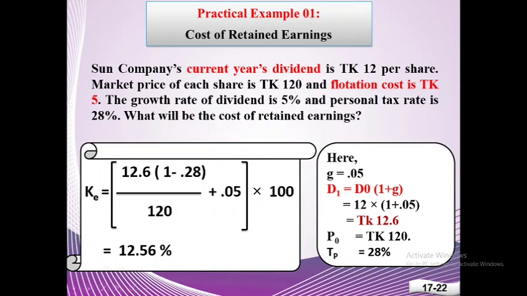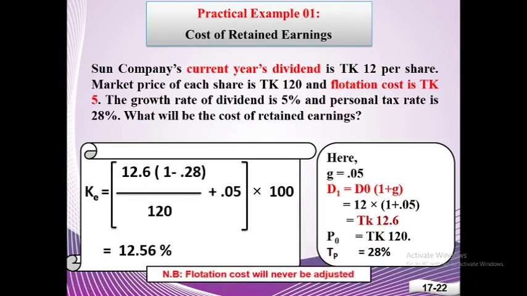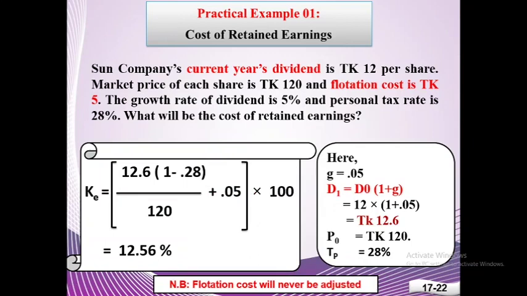12.56%. Here, one thing is important. There is a flotation cost in the question, but we didn't adjust this flotation cost with the market price of the share. Why? I have mentioned it earlier. Because flotation cost will never be adjusted with retained earnings.